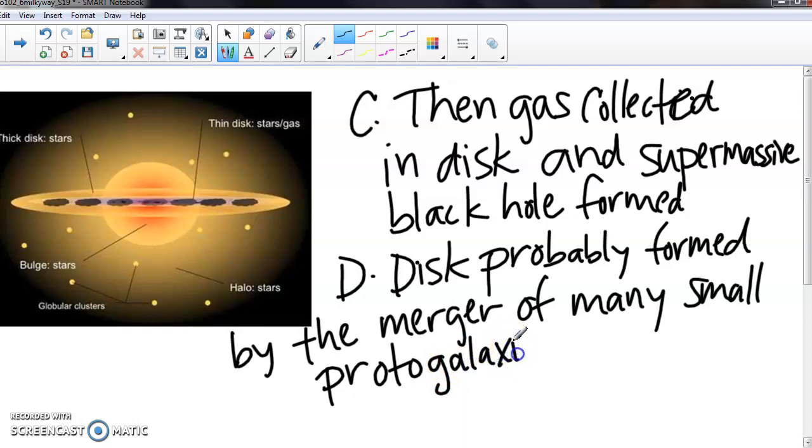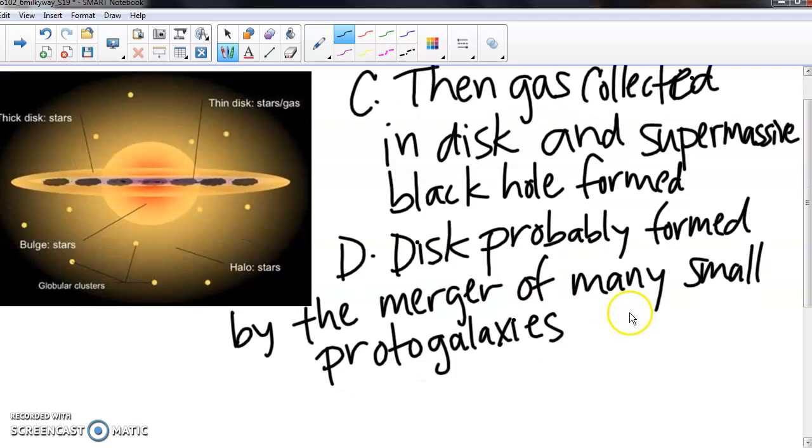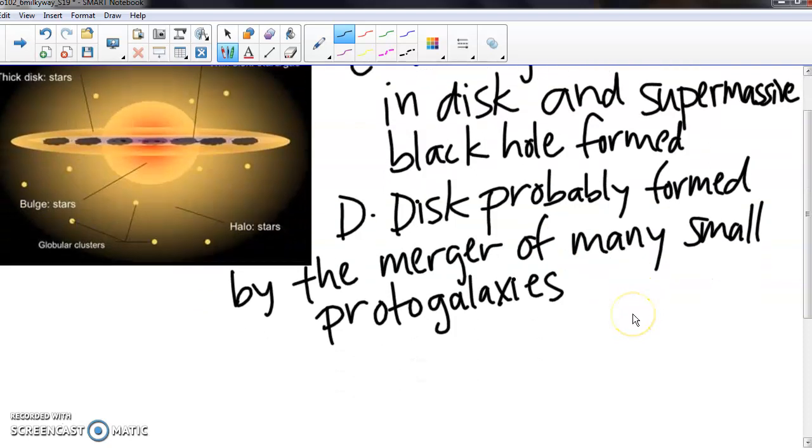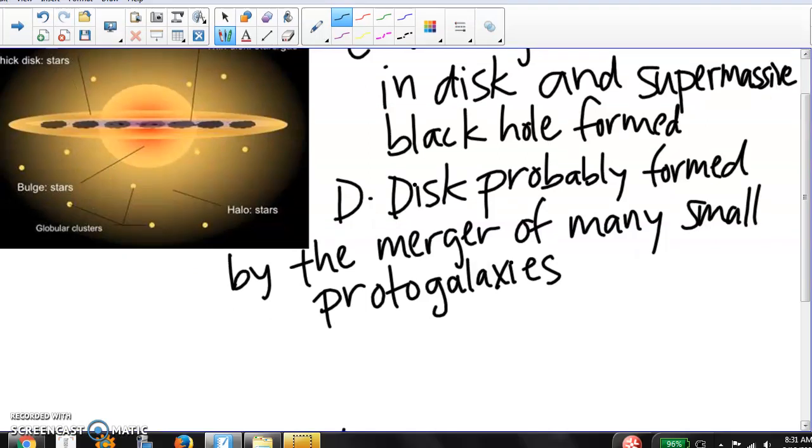And these proto-galaxies would have included the halo stars, those globular clusters, just like that picture on the previous slide, sort of lumpy and irregular, but then physics gets a hold of things. Gravity gets a hold of things. It starts to collapse and spin in a disk shape.